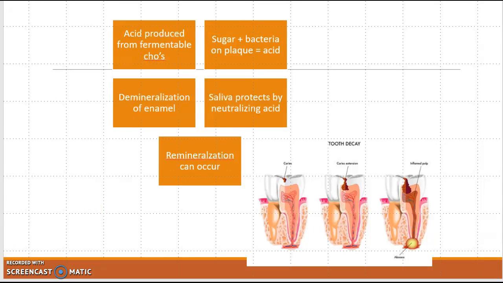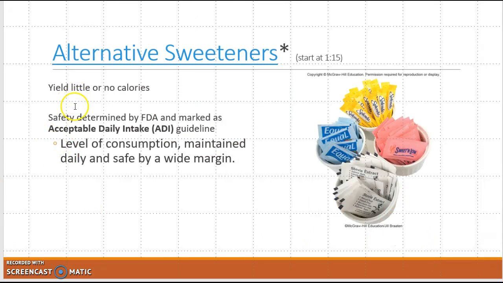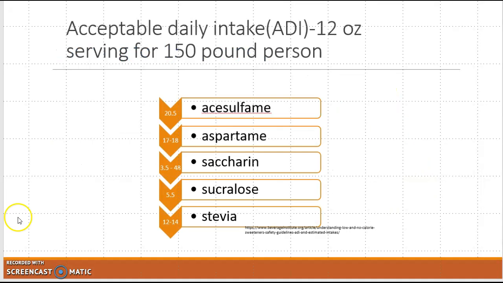The alternative sweeteners then we have are what they call, they have been checked by the FDA and marked with acceptable daily intakes, or ADI, guides for each of these sweeteners, so that there's supposedly a safe level of how much you can have. So for instance, all of these sweeteners have these safe levels.